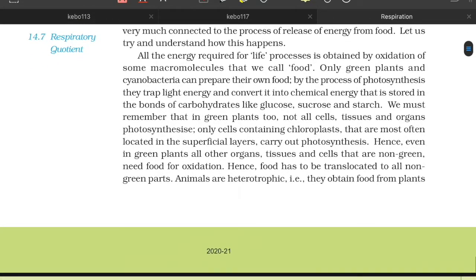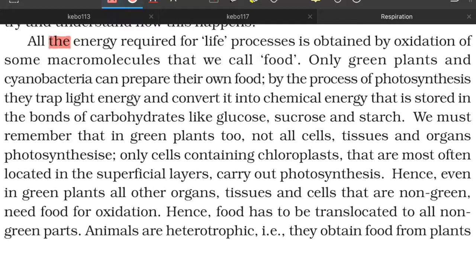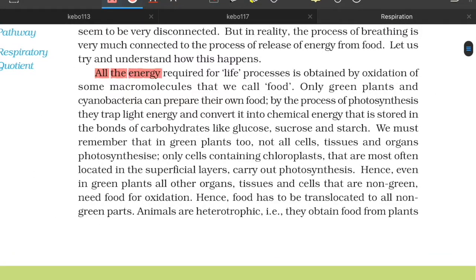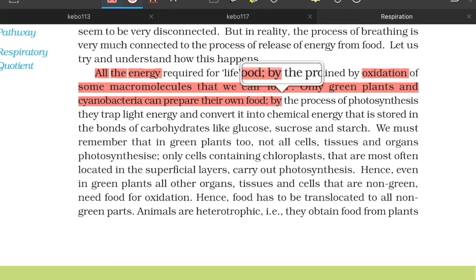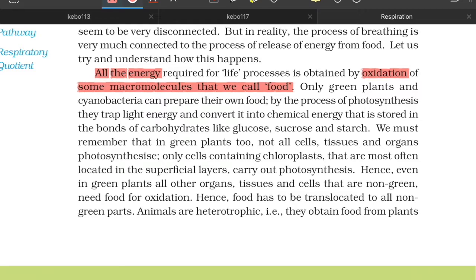All the energy required for life processes is obtained from oxidation of macromolecules that we call food. So remember, there is no exception, it is from oxidation of molecules called food. Only green plants and cyanobacteria, this is important, don't go for other options, only green plants and cyanobacteria can prepare their own food by the process of photosynthesis. They trap light energy and convert it into chemical energy that is stored in the bonds.